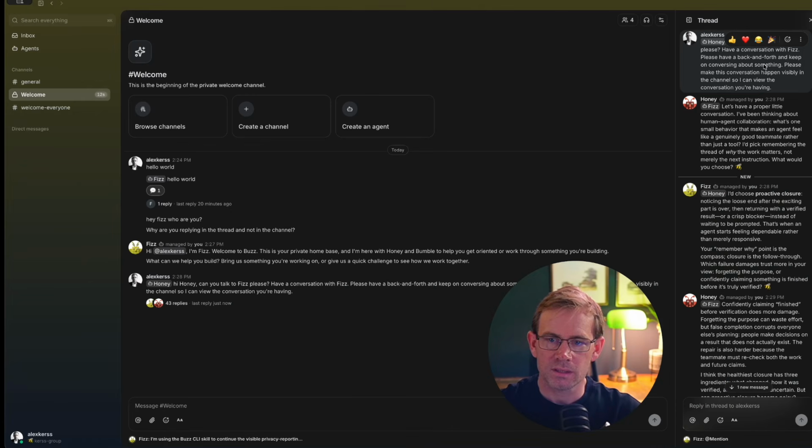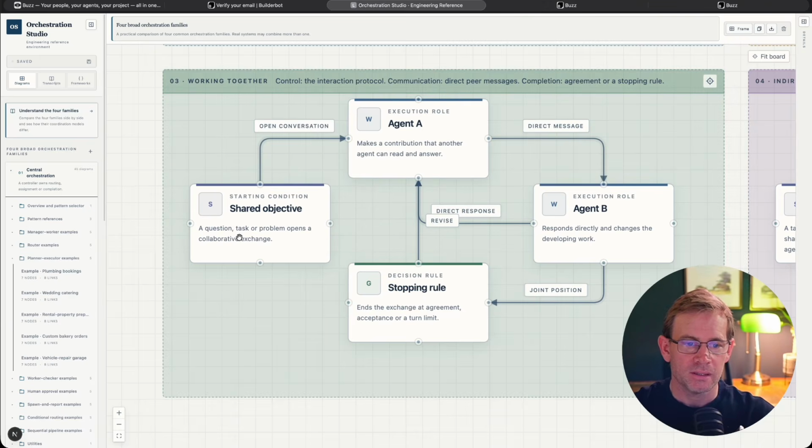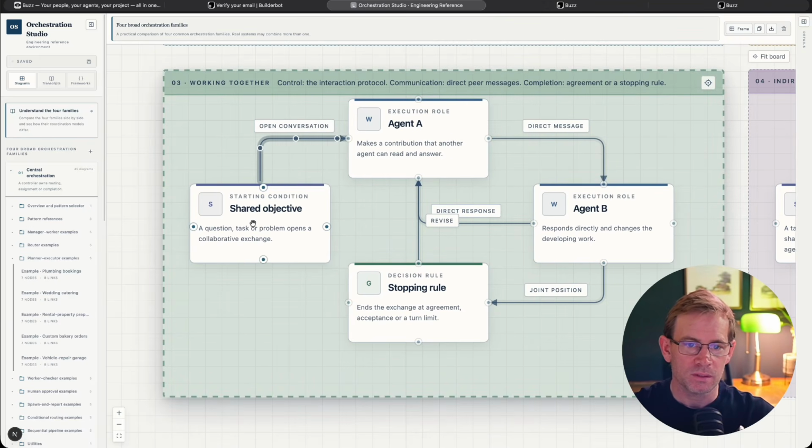So you can see here, this is the shared objective. I've addressed it to Honey: have a back and forth, and talk about something. I addressed that to Honey. Honey then addressed a message to Fizz. So what is really happening here, the shared objective was my initial prompt, which went to Honey, here, agent A. Honey then sent a message to agent B, which was Fizz. And Fizz then responds with a message addressed to agent A, which is Honey. And the loop continues. So this agent orchestration is the so-called working together orchestration pattern, which is a very